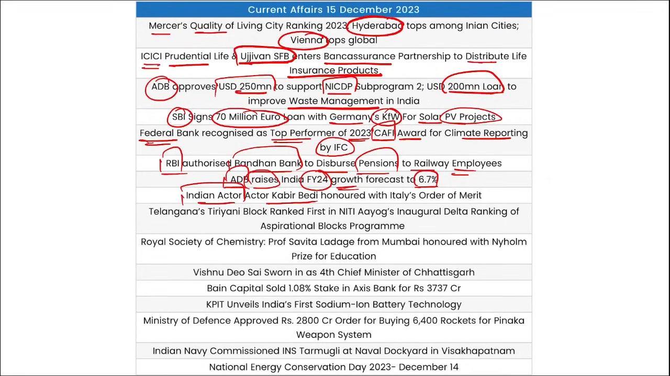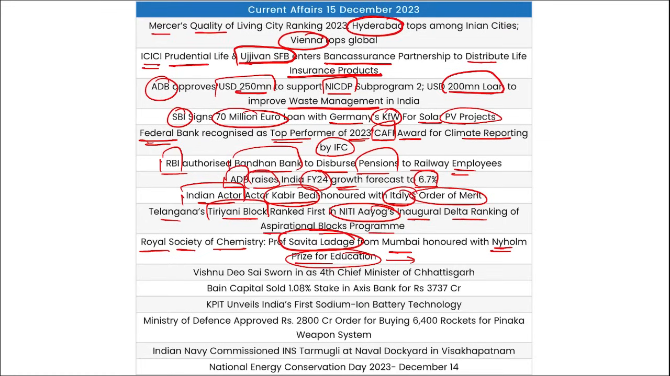Indian actor Kabir Bedi honored with Italy's Order of Merit. Telangana's Tiryani block ranked the first in Niti Aayog's inaugural Delta ranking of aspirational block program. Royal Society of Chemistry, here remember, Professor Savita Ladage from Mumbai was honored with the Nylon Prize for Education for her contribution in chemistry, right? Or promoting chemistry education subject.